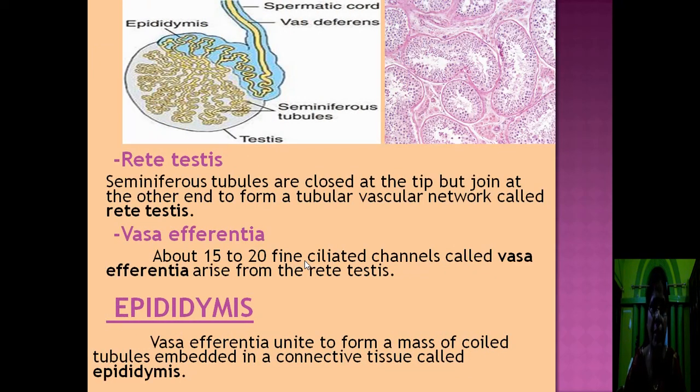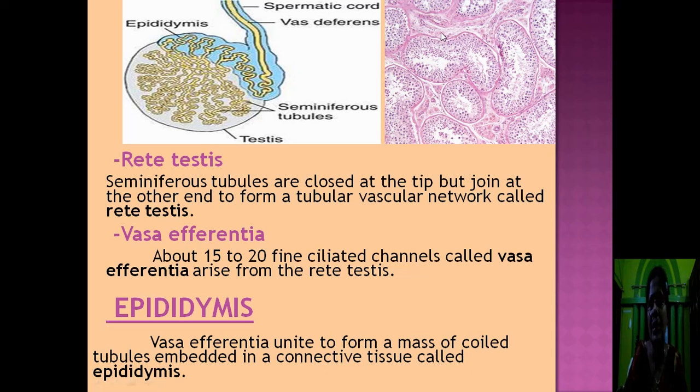Now come to the diagram. In this diagram, you can see different parts of the testis. This is the testis. This is the epididymis. Then this is the vas deferens, which arises from the epididymis to carry the sperms. The sperms are produced inside the testis. They are carried to the epididymis. From there, they are carried through the vas deferens to be released outside the body.